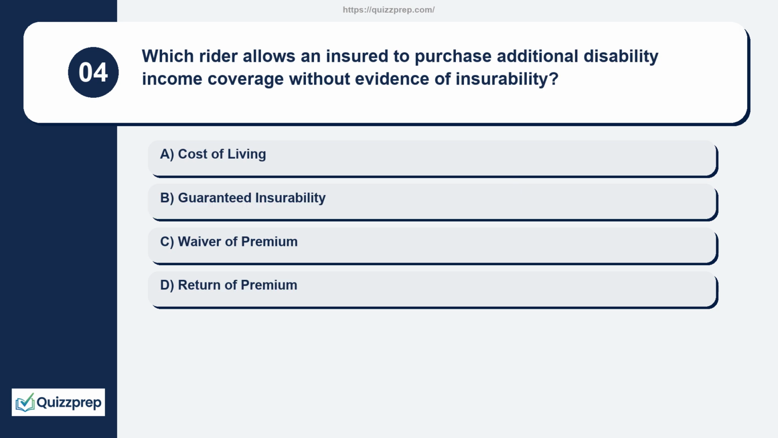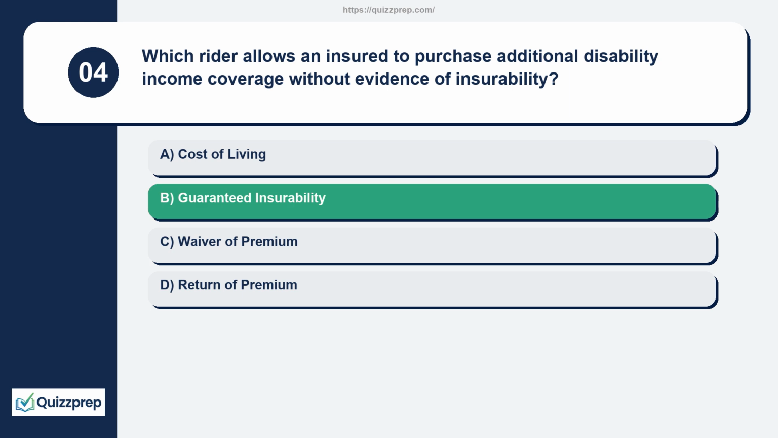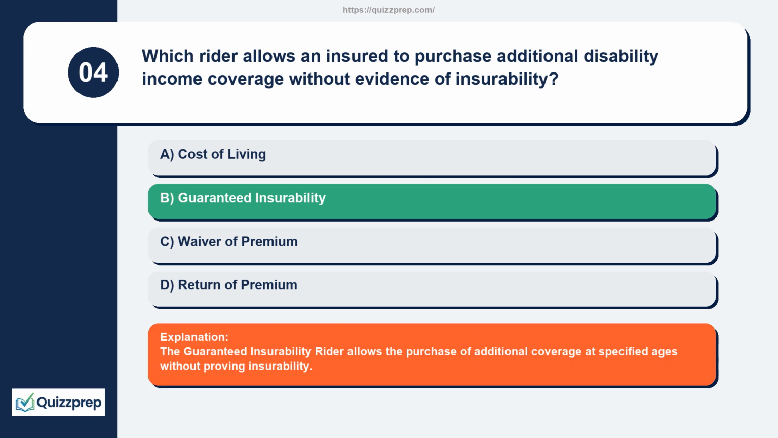Question 4. Which rider allows an insured to purchase additional disability income coverage without evidence of insurability? Cost of living, guaranteed insurability, waiver of premium, return of premium. The guaranteed insurability rider allows the purchase of additional coverage at specified ages without proving insurability.